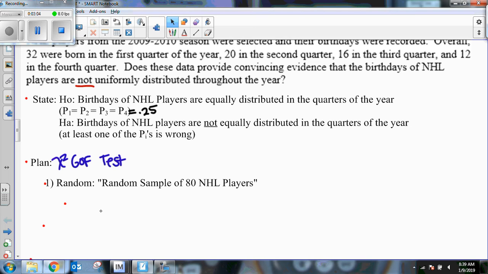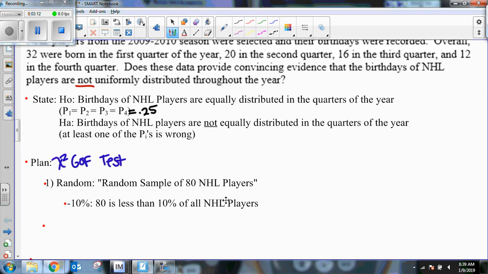Because we took an SRS, we need to mention the 10% condition. So we are saying that 80 is less than 10% of all NHL players. Now you might be thinking, there's not 800 NHL players, and you're probably right. So we're going to have to use caution a little bit for this one. I guess we could kind of stretch it and say 80 is less than 10% of all NHL players that have ever played. So we do kind of have to stretch that one for it to work. So I'm just going to go ahead and point to that and just say use caution. We're going to keep going.